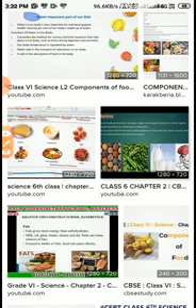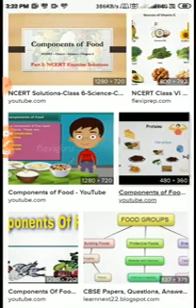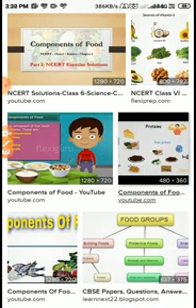To check it, you have to take some pieces of the food on a white paper and come with this white paper containing food into the sunlight. After some time you will see that some strips of fat get deposited on that particular paper, and by this activity you will learn that fat is present in the food.